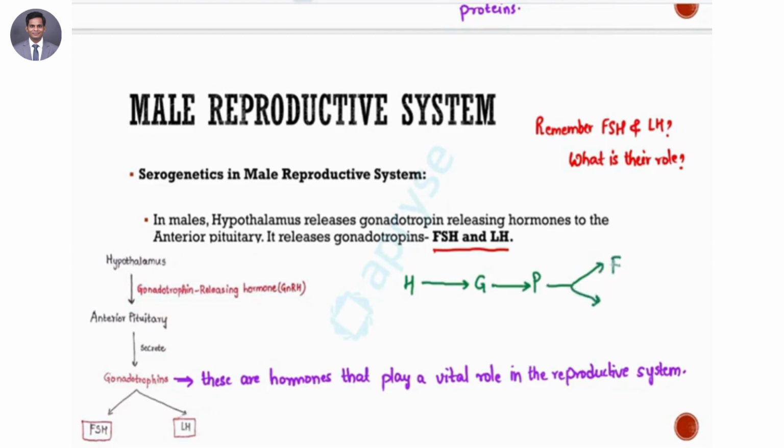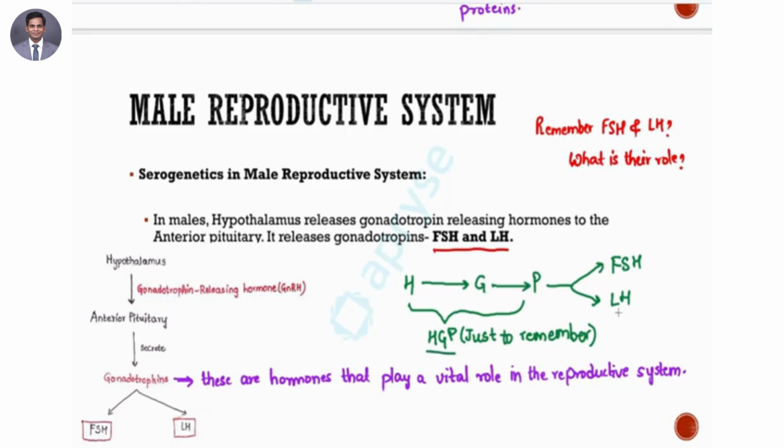It's like short notes for you so that it is easy to remember. So what you have here is your hypothalamus, which releases GnRH, gonadotropin releasing hormones, to the anterior pituitary gland. This prompts the release of two types of gonadotropins. One is the follicle stimulating hormone, the other is the luteinizing hormone.